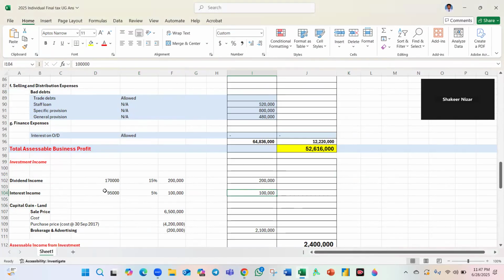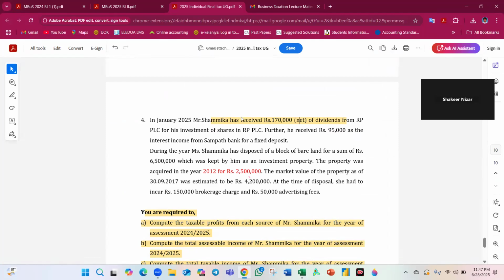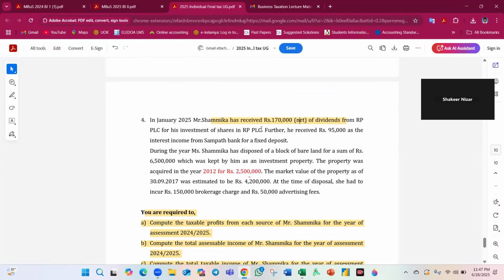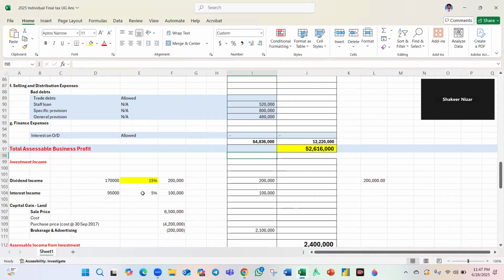I told you, gross dividend, because here the net is given. Sorry, it is 1,70,000, I made a mistake. Sammika received 1,70,000 net dividend. We say 1,70,000 is 85 out of 100, so if it is 85, what is 100? It is 2 lakhs. That is how this is taken, right? Withholding tax is 15 on dividends and 5 on interest. So a net of 95,000 was received. If 95,000 is after a 5 reduction, what is 100? 95,000 is equal to 95, so 100 is 1 lakh. That is the simplest way to get these answers.